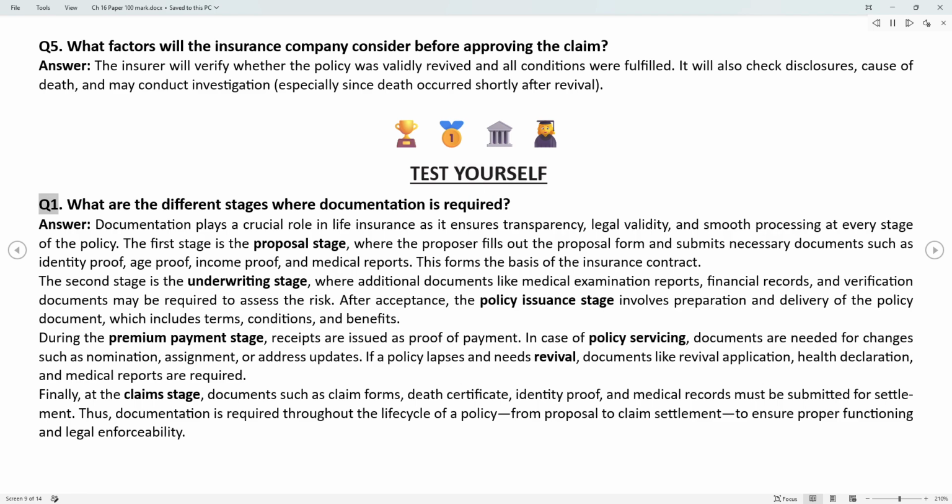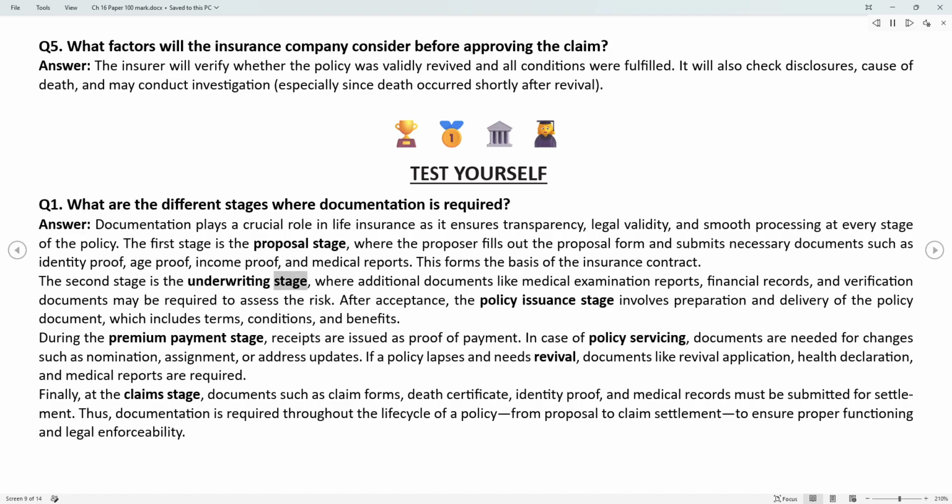Test yourself. Q1. What are the different stages where documentation is required? Answer. Documentation plays a crucial role in life insurance as it ensures transparency, legal validity, and smooth processing at every stage of the policy. The first stage is the proposal stage, where the proposer fills out the proposal form and submits necessary documents such as identity proof, age proof, income proof, and medical reports. This forms the basis of the insurance contract.